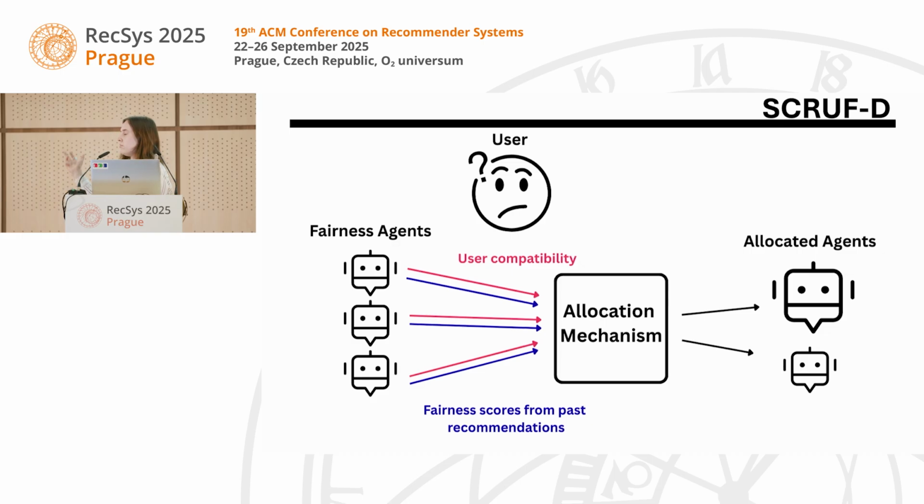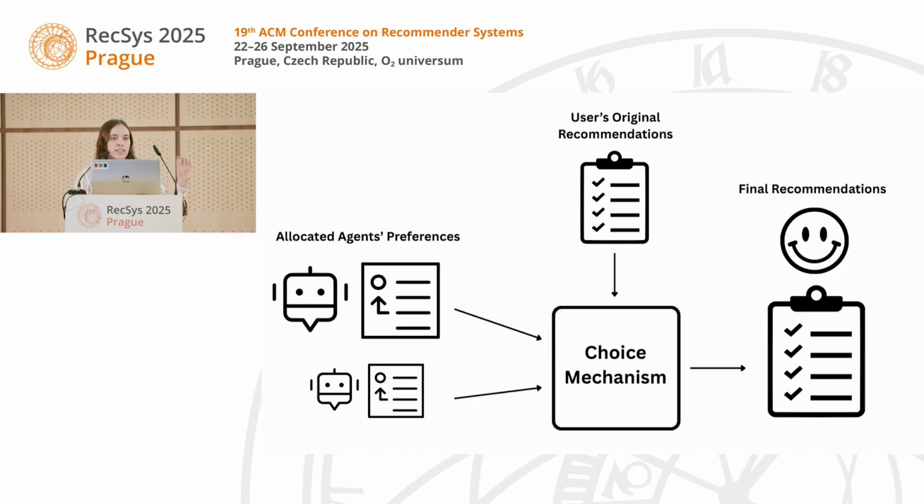Then the allocation mechanism is going to decide which agent should be allocated for this user. Those allocated agents are then going to give what their preferences would be for the recommendations that would most improve their fairness scores. And the allocated agent's preferences, along with the user's original recommendations, are both going to go into a choice mechanism. This is where the social choice comes into play, and that's essentially going to act as a voting rule among the different preferences to deliver the user's final recommendations that'll take into account the different fairness concerns we have and what's most accurate for the user.